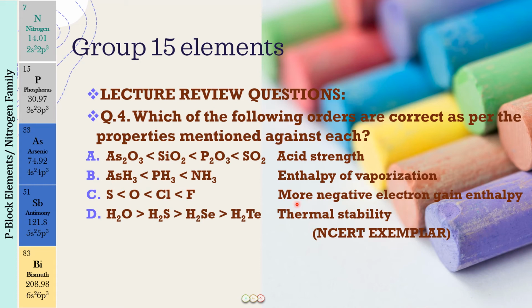Right. Next, we have to talk about the more negative electron gain enthalpy. Electron gain enthalpy is going to be more negative when the element can gain electrons more easily. The more electronegative an element is, we know that the electron gain enthalpy is going to be more. But there we have an exception between chlorine and fluorine. Fluorine has a very small size, so it repels the incoming electron. Therefore, we find that chlorine has a higher negative electron gain enthalpy in comparison to fluorine. So this choice is also going to be incorrect.